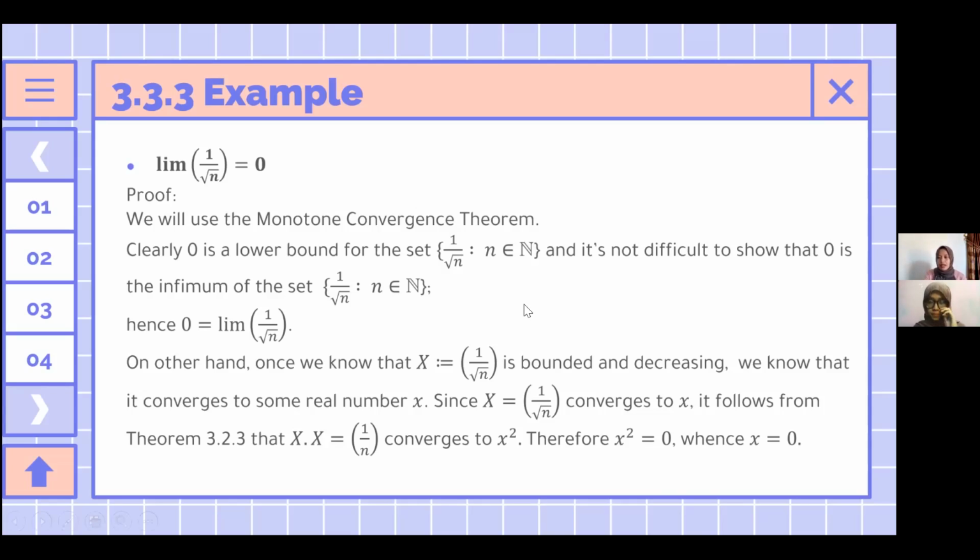On the other hand, once we know that x equals 1 over the square root of n is bounded and decreasing, we know that it converges to some real number x. Since x equals 1 over the square root of n converges to x, it follows from theorem 3.2.3 that x times x equals 1 over n converges to x squared. Therefore, x squared is 0, so x is equal to 0.